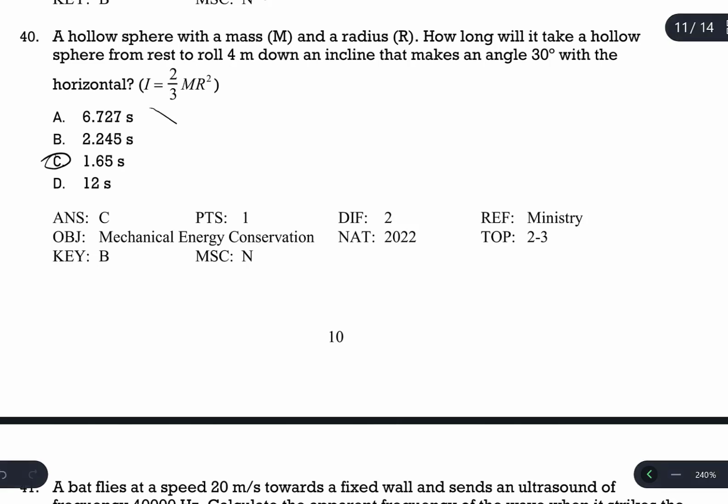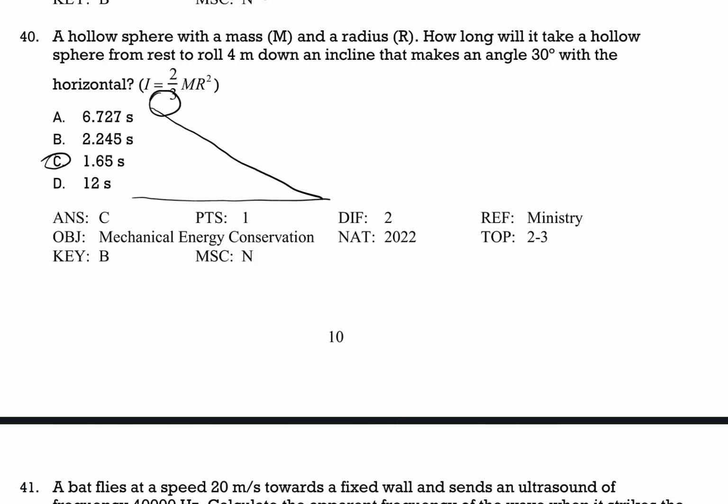It is an inclined plane. On an inclined plane, you are rolling a hollow sphere from rest, which means the initial angular speed is 0 and the linear speed is 0. Both are 0 because it's at rest. And it rolls 4 meters down an incline. The 4 meters down the incline is the length of the incline, not the height.